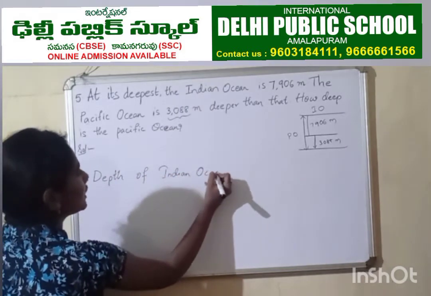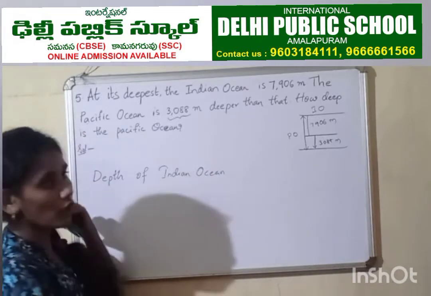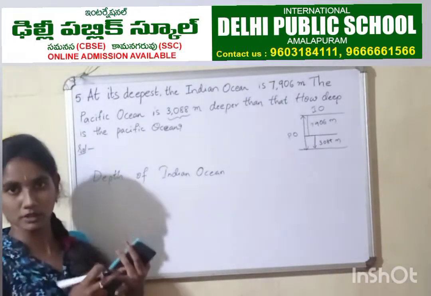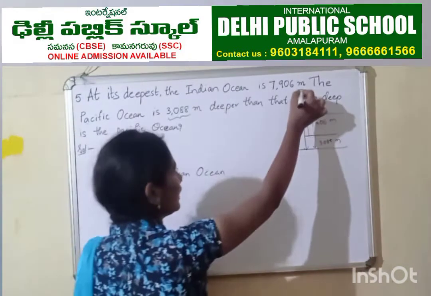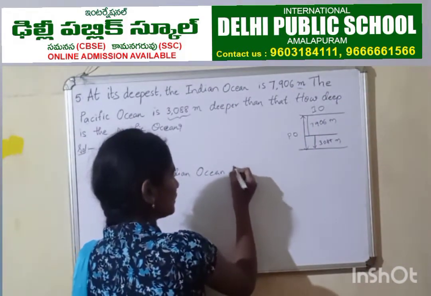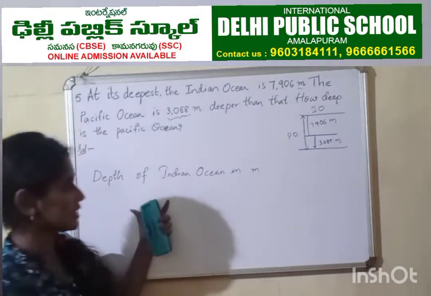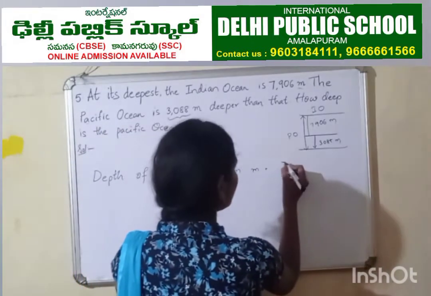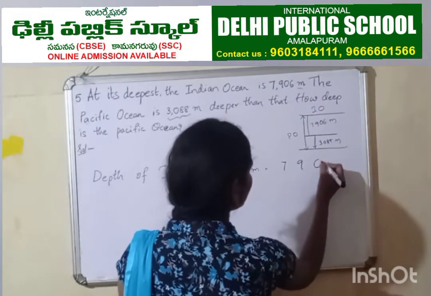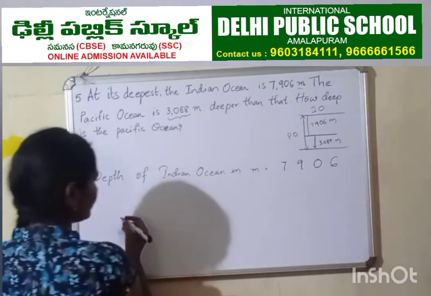So in what unit are they giving us? In what unit, meaning meters or kilometers or centimeters? In meters, right? So I am going to put in the statement itself, depth of Indian Ocean in meters. So what would it be? 7,906. Right?